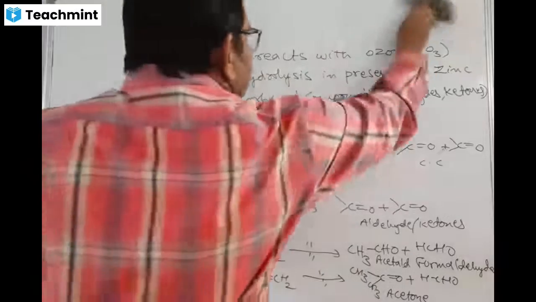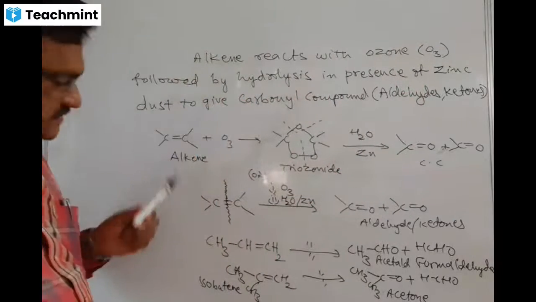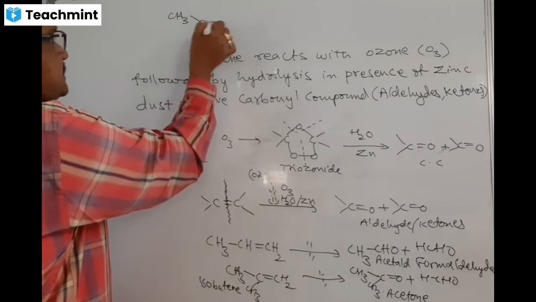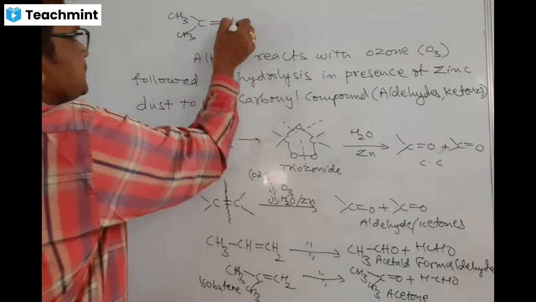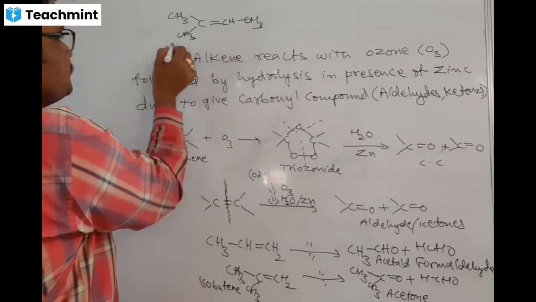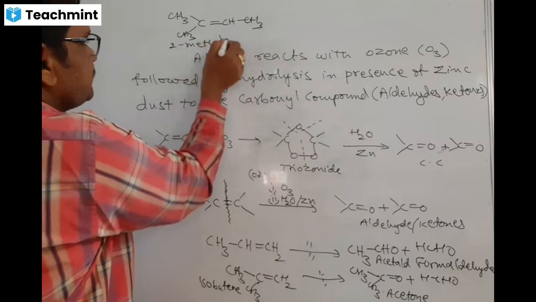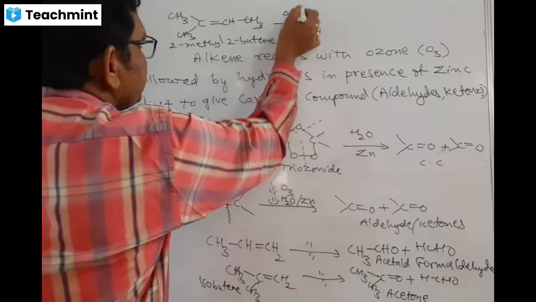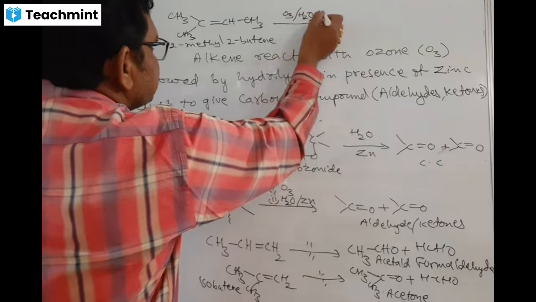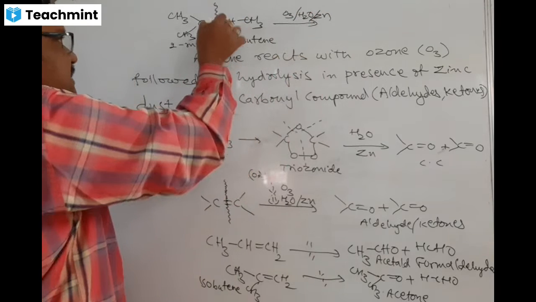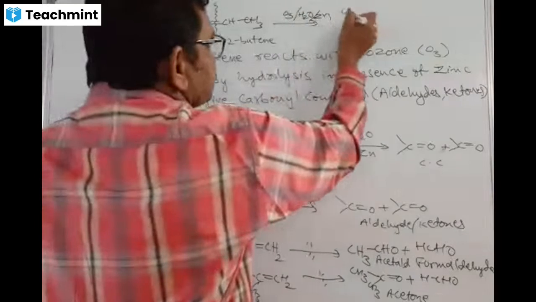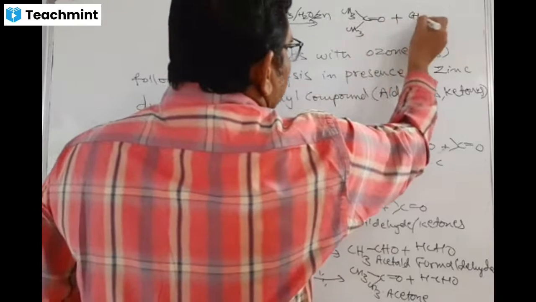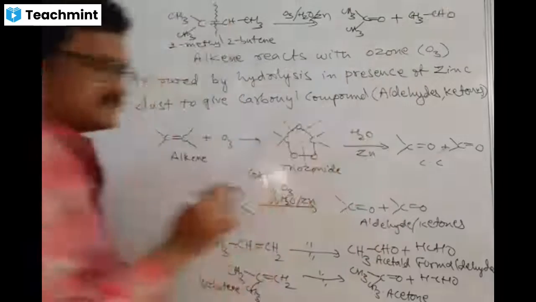I will write some more examples. Now I am taking a compound like this, CH3-CH=C(CH3)-CH3. This is 2-methyl-2-butene. On ozonolysis, O3 followed by H2O and zinc, breakage takes place here. You are getting CH3-C=O-CH3, one mole of acetone, and another mole of acetaldehyde, CH3CHO.